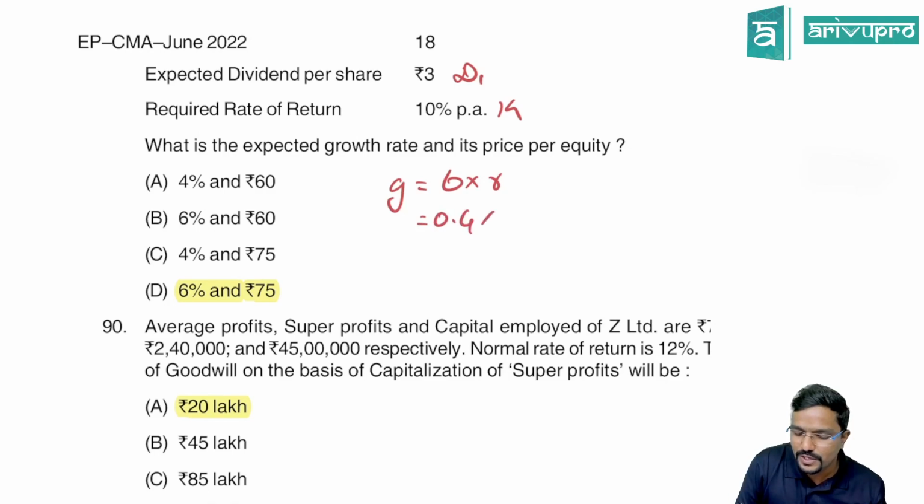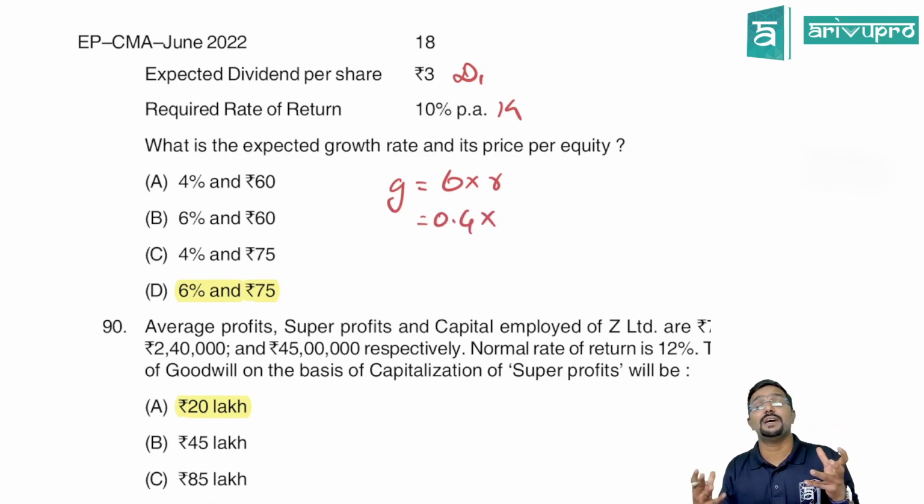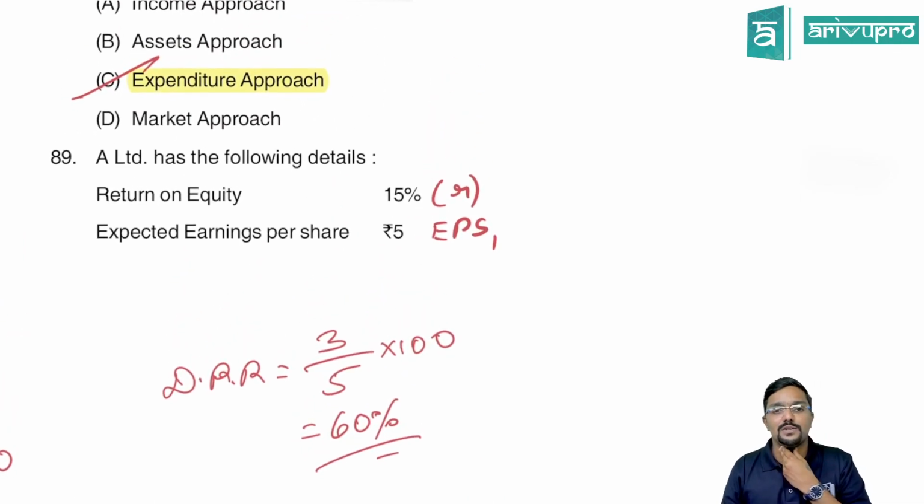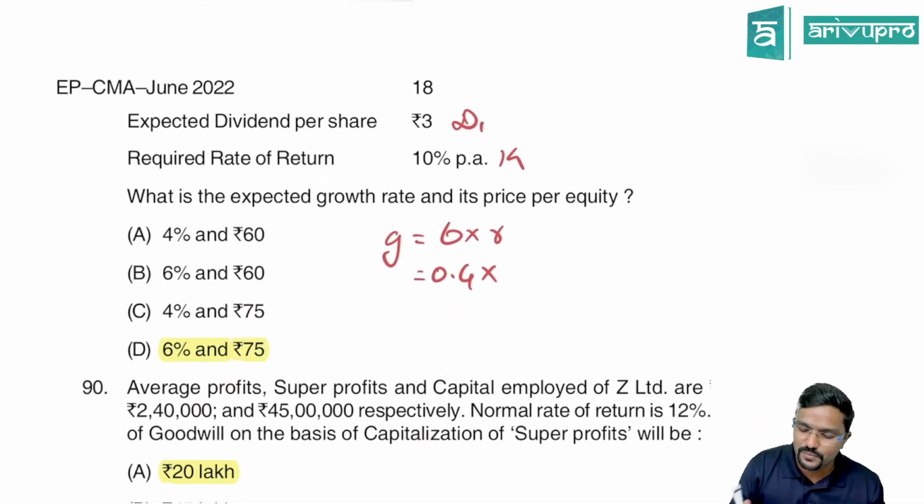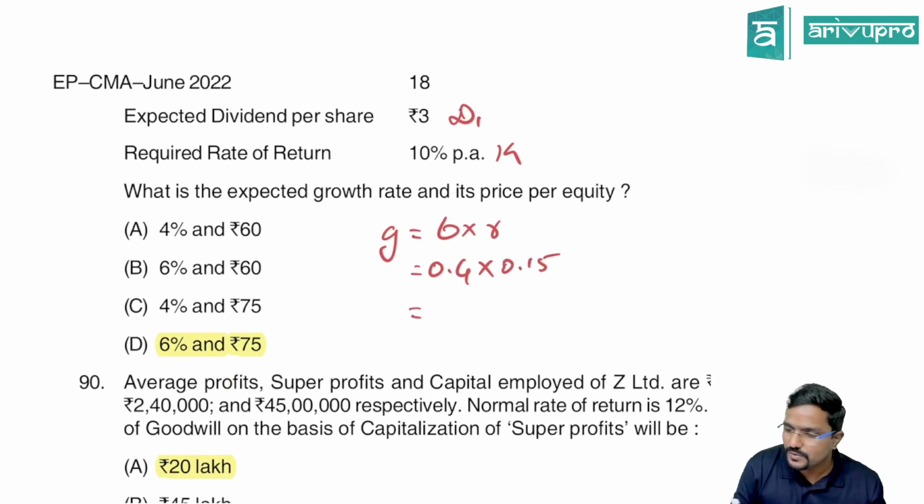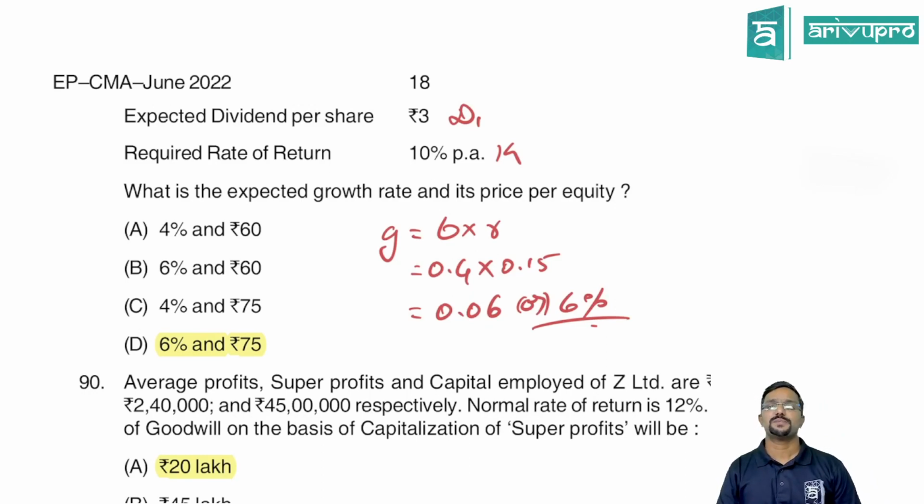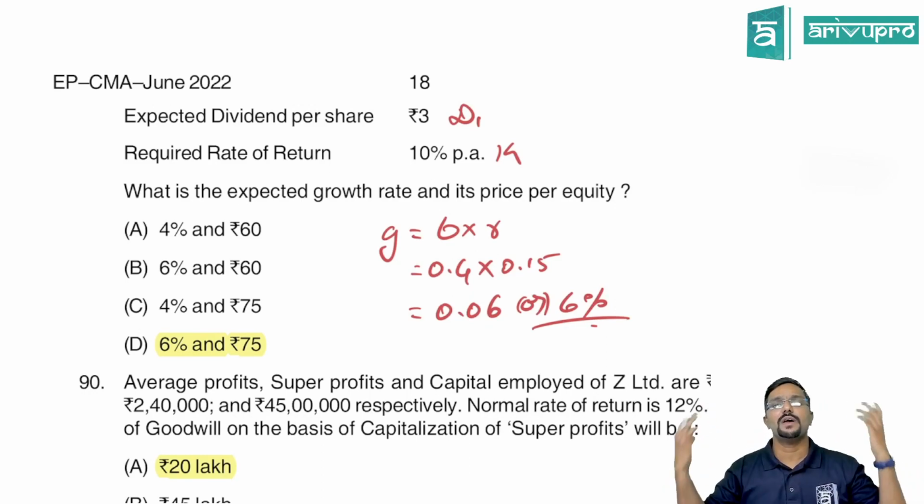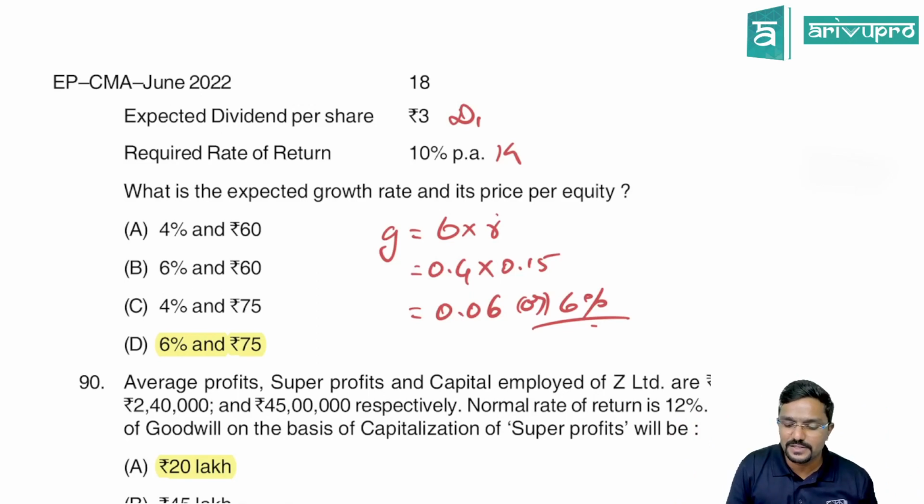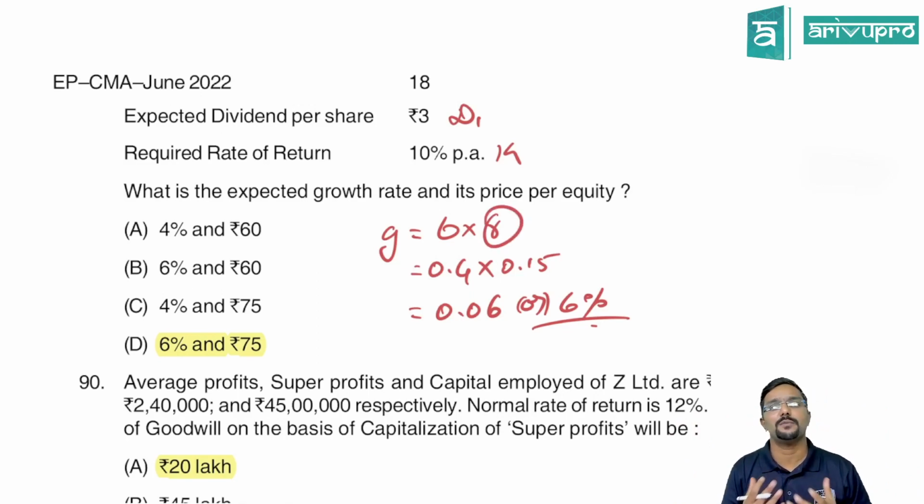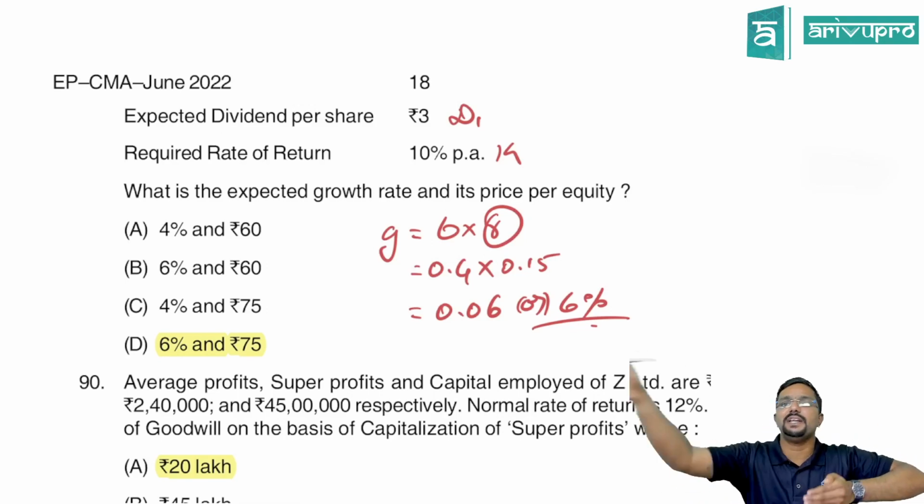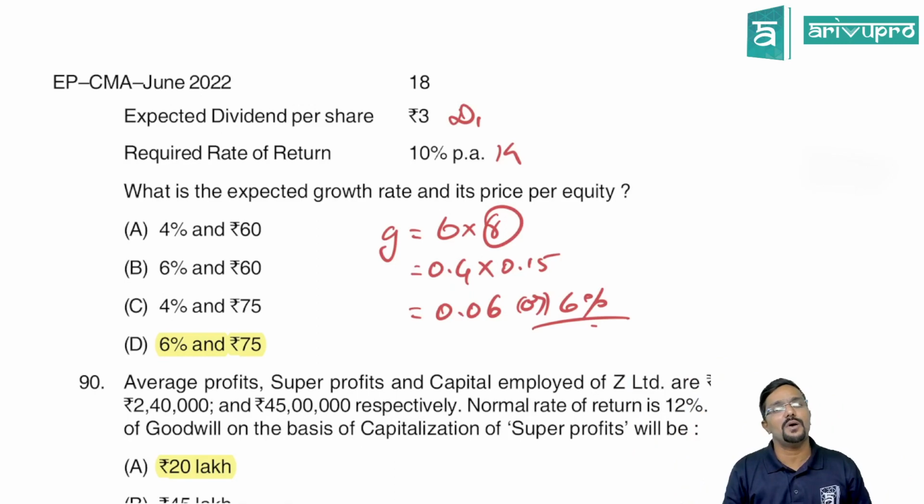So 0.4 into, on that, what is the company earning? Return on equity. R always denotes what the company is able to earn, that is return on equity of 15%. So 0.15. How much do you get? 0.4 into 0.15 is 0.06, or 6%. What is the growth rate? 6%, which is retention ratio into return on equity. Return on equity means how much the company is able to earn with that money, because retention means the company is retaining it and reinvesting it. On that, how much the company is able to earn.